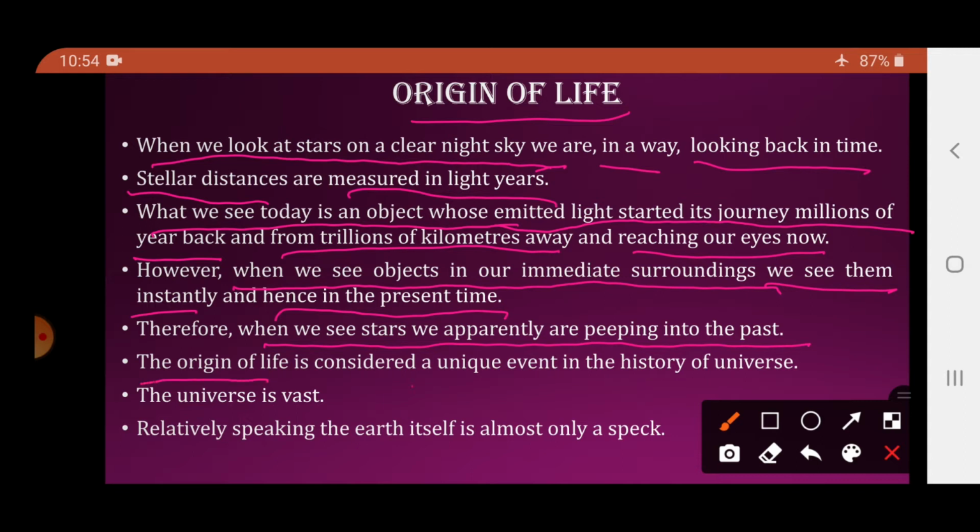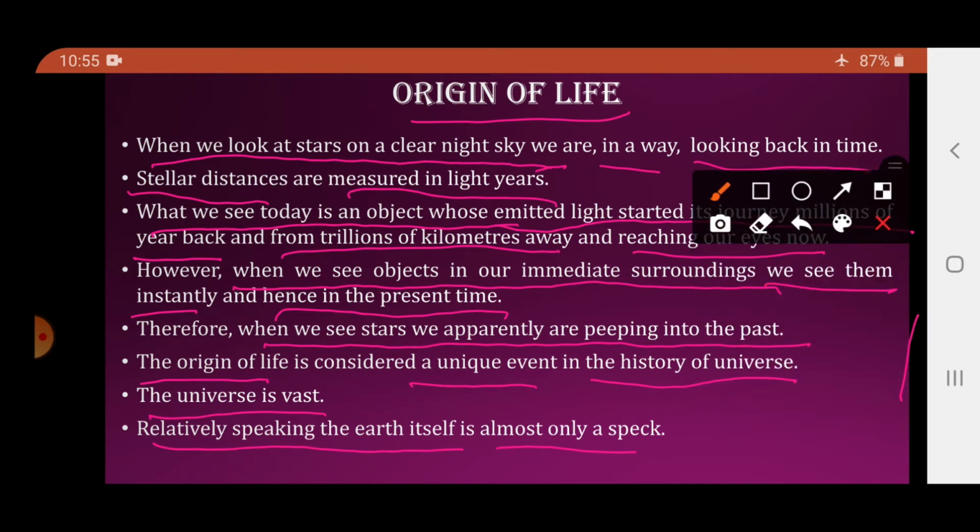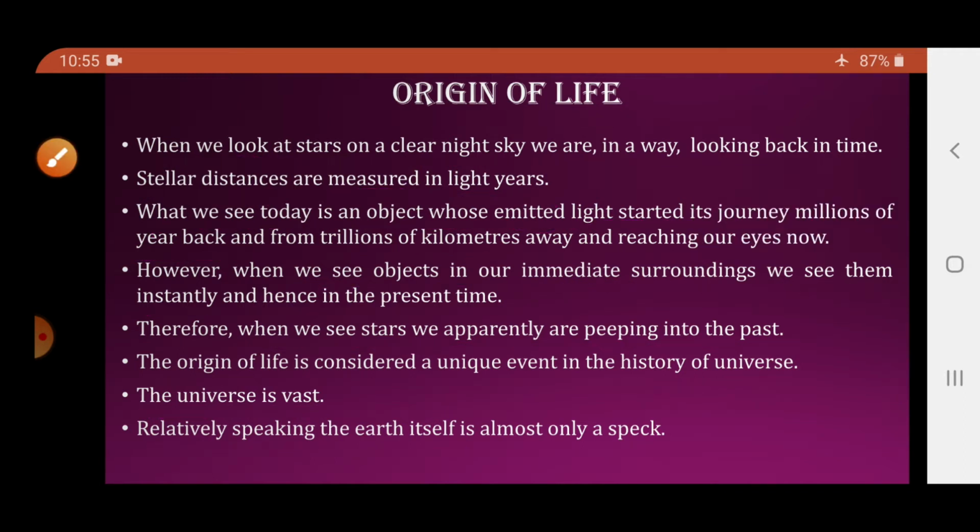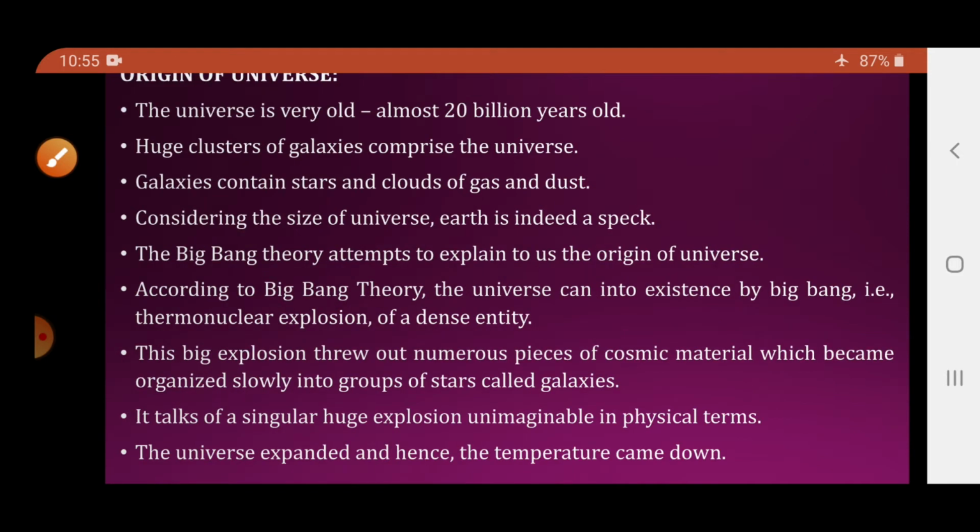The origin of life is considered a unique event in the history of the universe. The universe is vast. Relatively speaking, the Earth itself is almost only a speck. So students, the universe was formed, and in this universe the origin of life is considered a unique event. Now students, the universe is very vast. When we talk about Earth as a part of the universe, it is only a very small object. So you can imagine how vast the universe is.